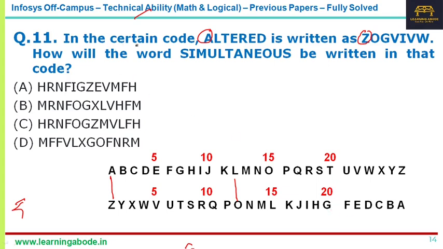Now, similarly, let me get it for SIMULTANEOUS. One of the ways to quickly pick the answer is, L is already there, so L is O. A is already there, A is Z. Now E is already there, E is V. This kind of gives a clue.